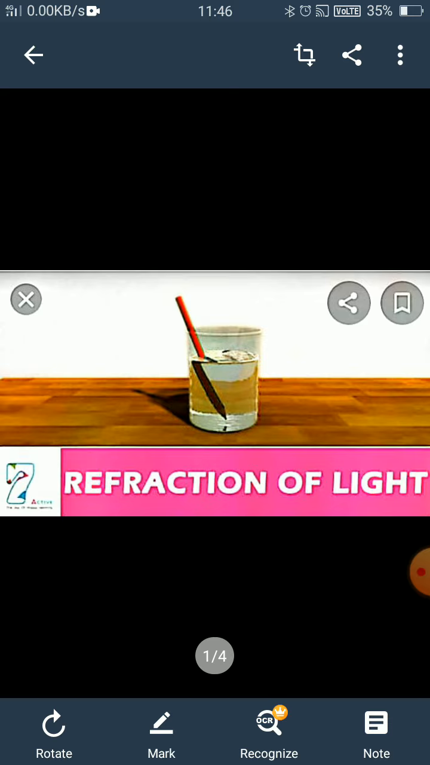Suppose we have taken a pencil and immersed it inside a beaker filled with water. So, what do you observe? You see that the pencil appears to be displaced at the interface, right? So, here we see that refraction is taking place. Here at the top of the water level, the pencil is present in air, that is a rarer medium.